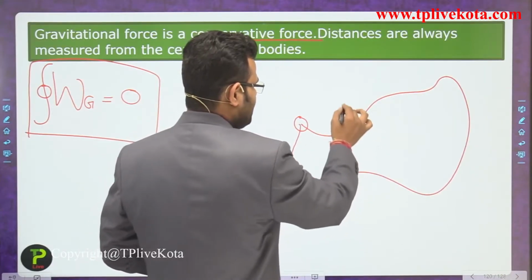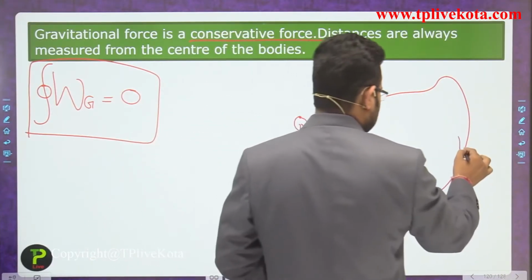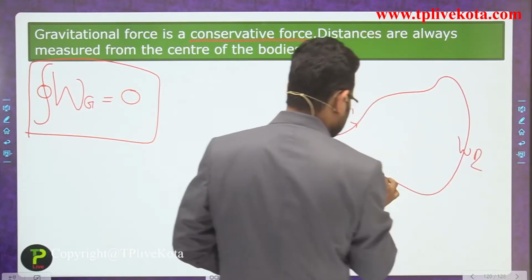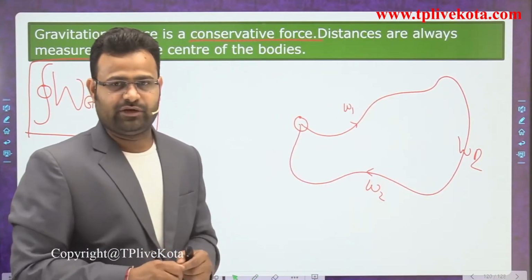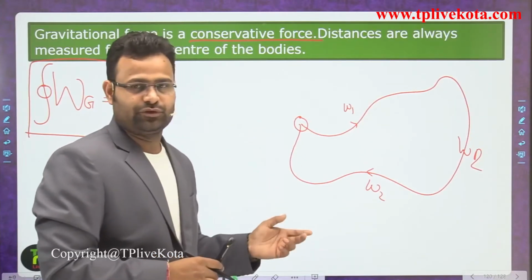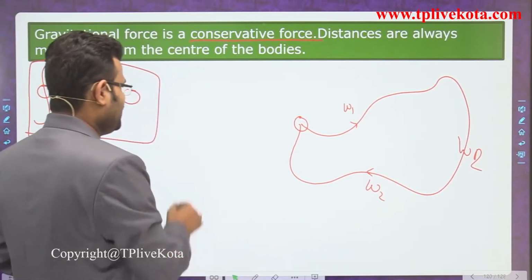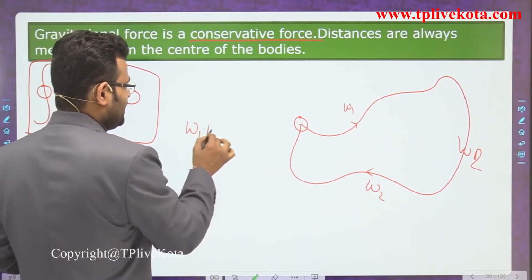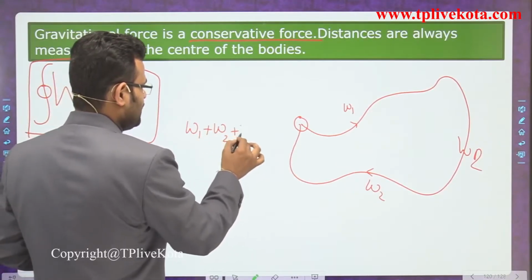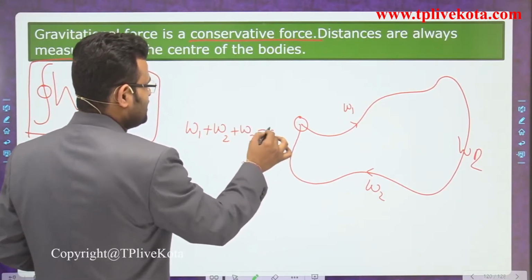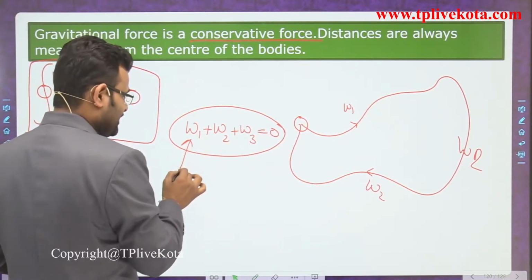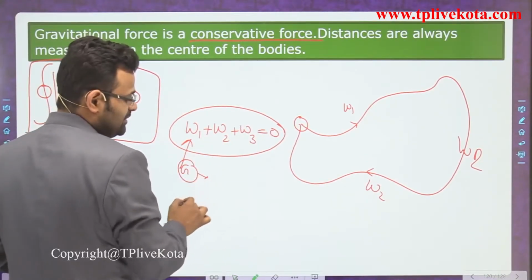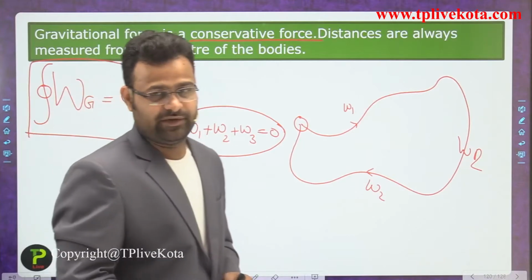So now calculate, that is work W1, that is W2, and that is W3. We calculate the work done due to the gravitational force for all of them. If you add them, the work done W1, W2 and W3 is equal to 0, because the gravitational force is conservative in nature.